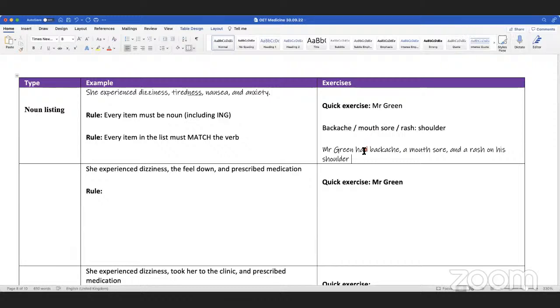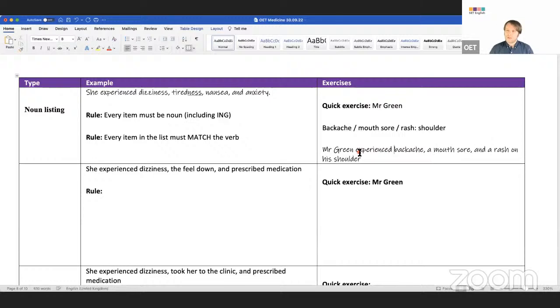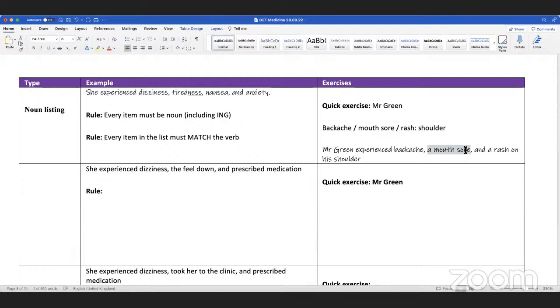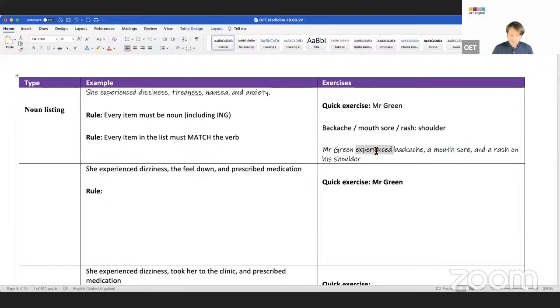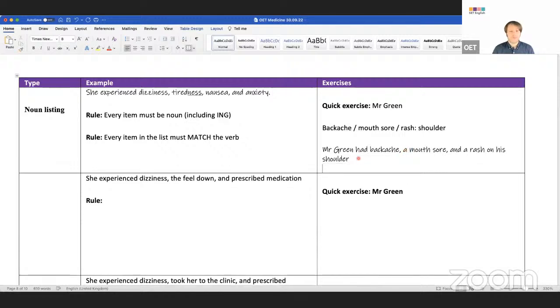Can I say experienced here? Experienced mouth sore doesn't sound exact. It's not that bad, but had is probably better here because it sounds better with mouth sore. Great. So you get the idea, guys. Is this clear so far to everyone?